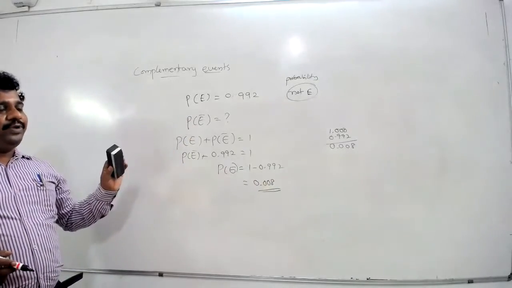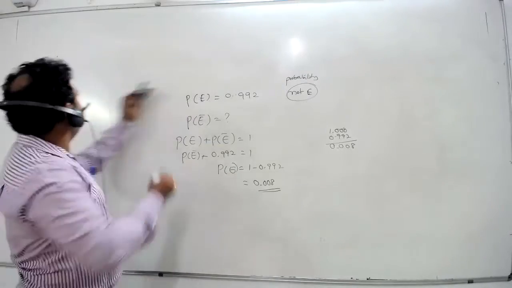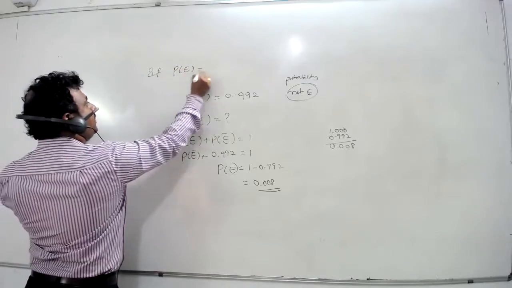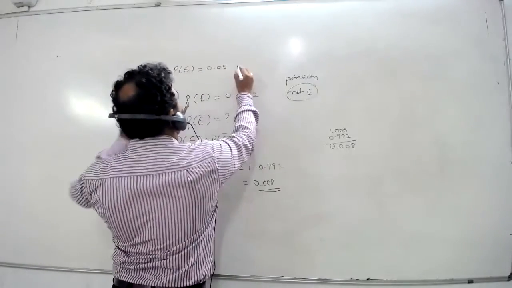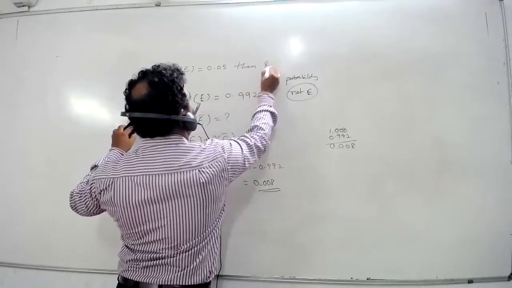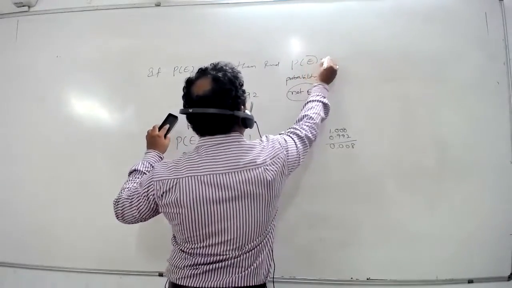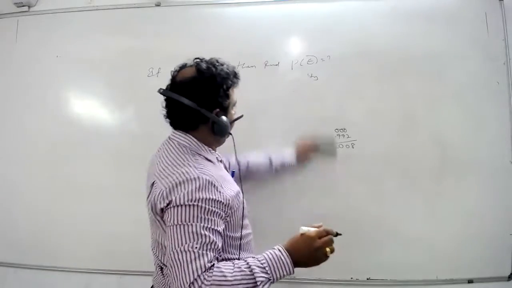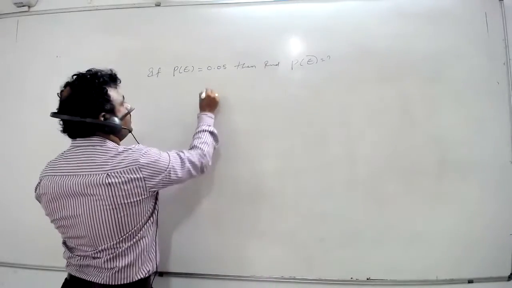Let us see another example. If P of E is equal to 0.05, then find P of E bar, that means the probability of the complementary event.